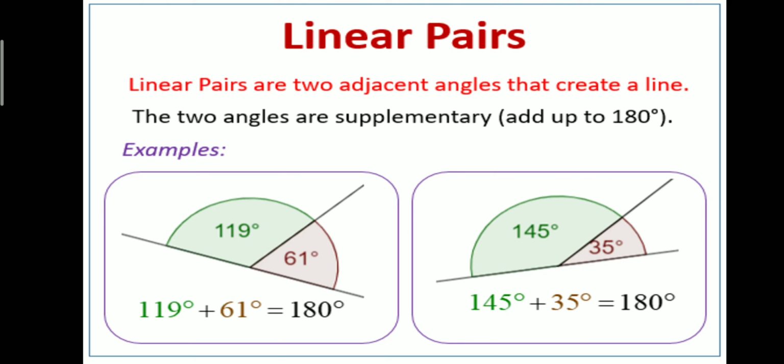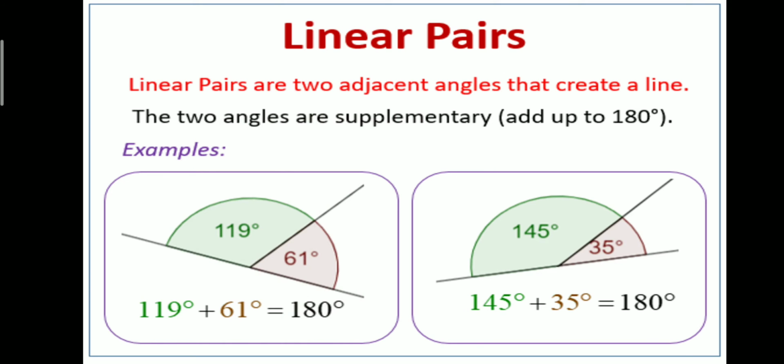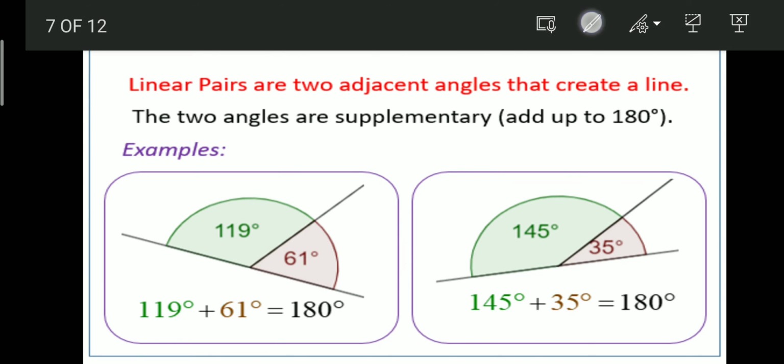In the previous figure I didn't tell you anywhere what the sum of adjacent angles will be. So for adjacent angles there is no condition, the sum can be anything. But I am telling you, if the sum of adjacent angles becomes 180 degrees, then they are called linear pairs. So for linear pairs, being adjacent angles is compulsory.